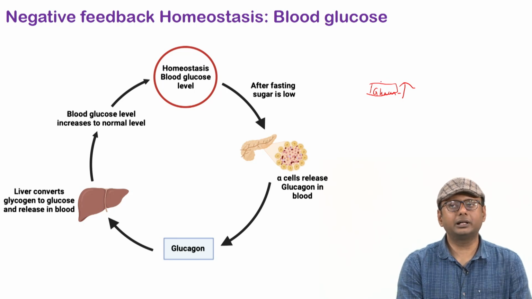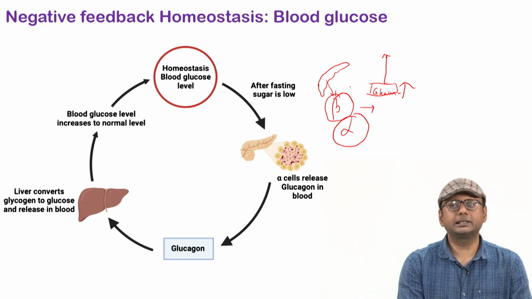But just remember here, if the glucose gets high, what will our body do? Our pancreas has different types of cells. It has beta cells, and it also has alpha cells. So what do these beta cells do? These beta cells secrete a hormone called insulin.